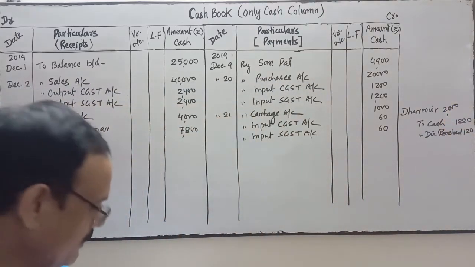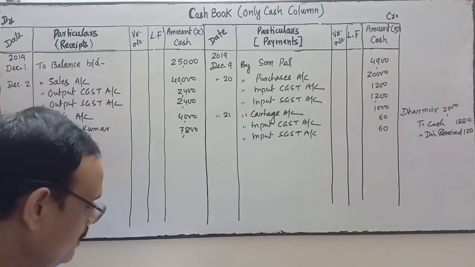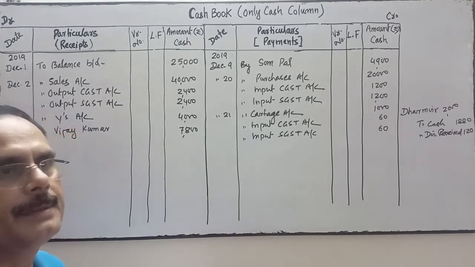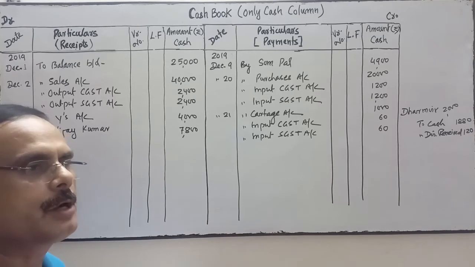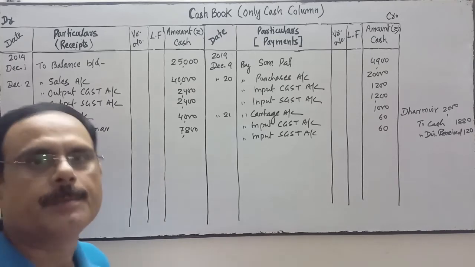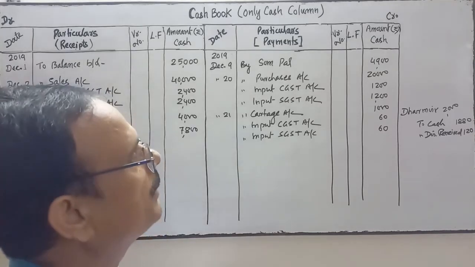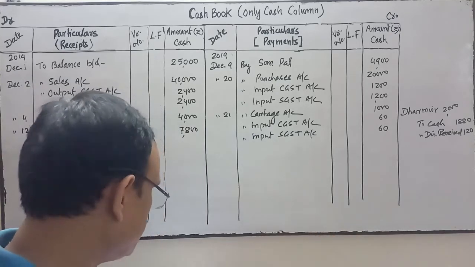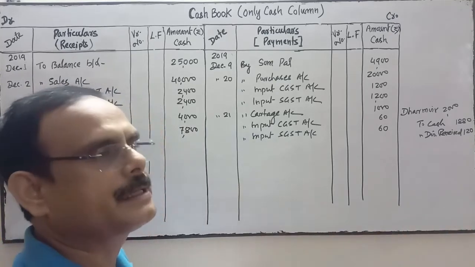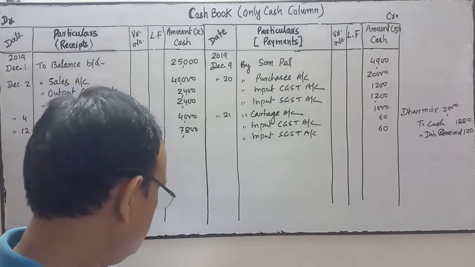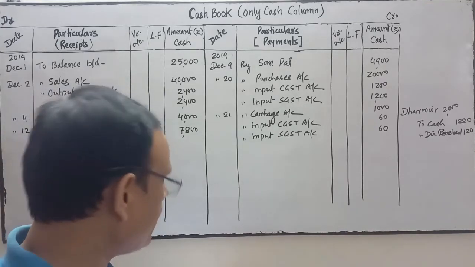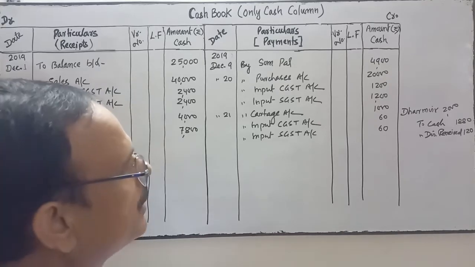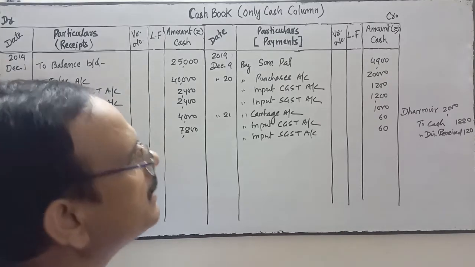Dharamveer account debit 2000 because discount allowed by him. If the person has allowed me discount, it means discount is received by us. We have received the discount because we have remitted, we have paid Dharamveer. He has allowed me the discount.